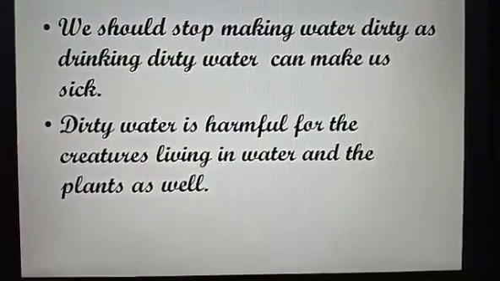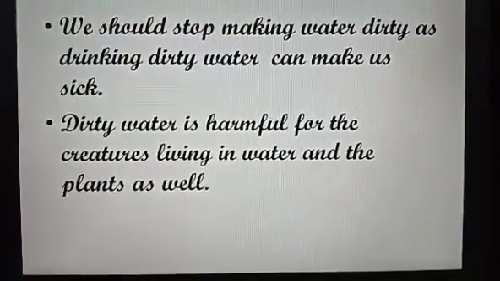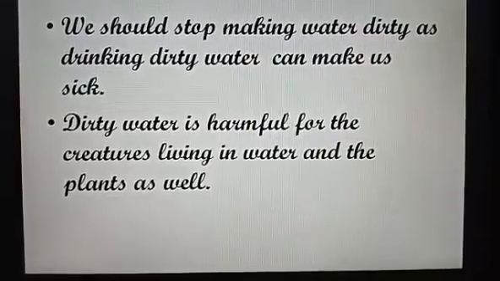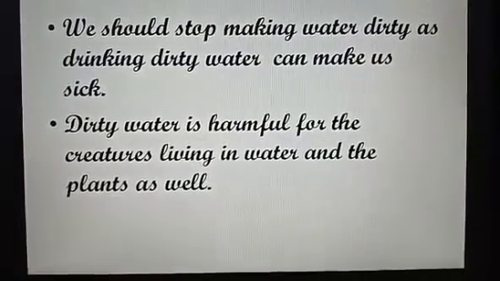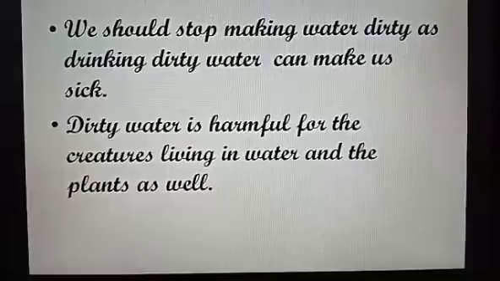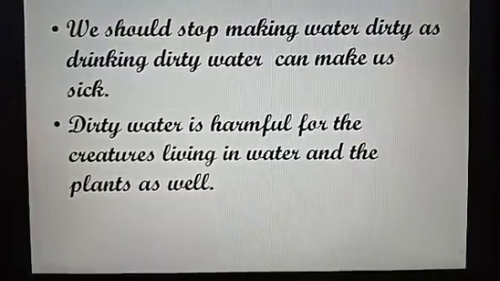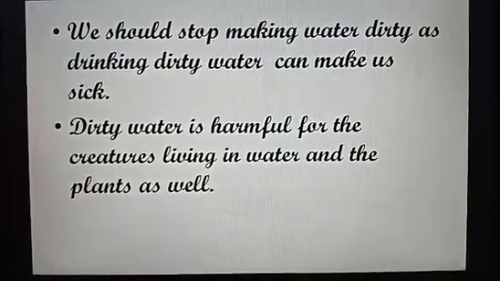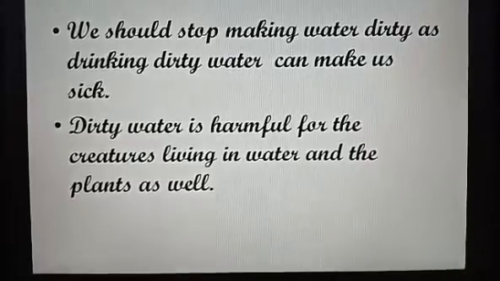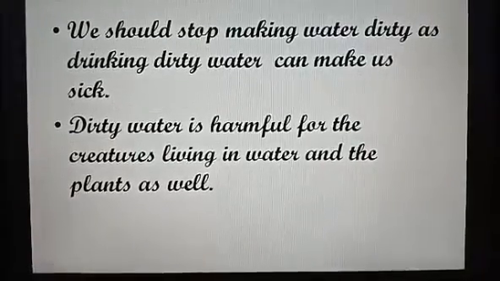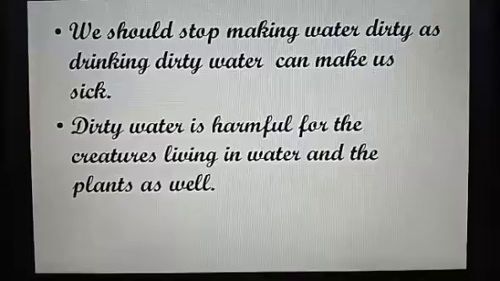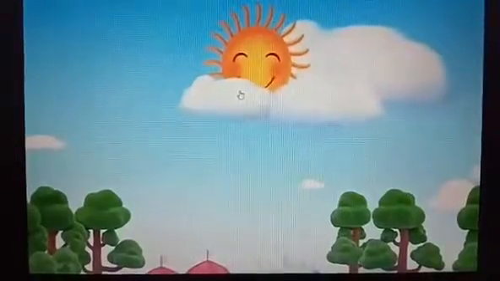Can we drink polluted water? No. Polluted water is harmful and makes us sick, and it is also harmful for the animals and plants which live in water. So, we should stop polluting water. Now let us see a video.